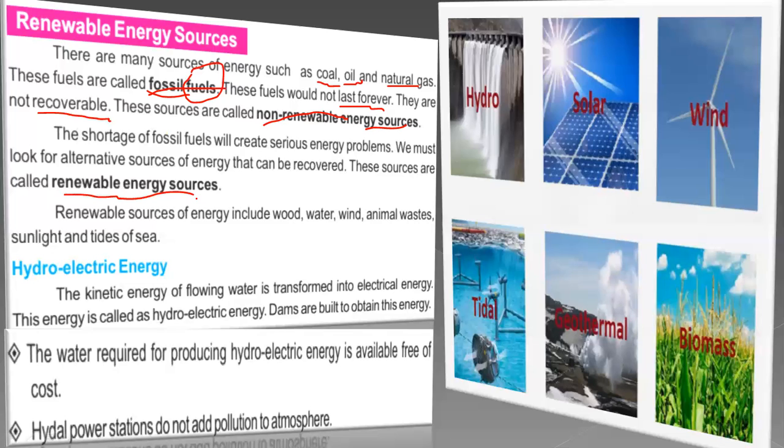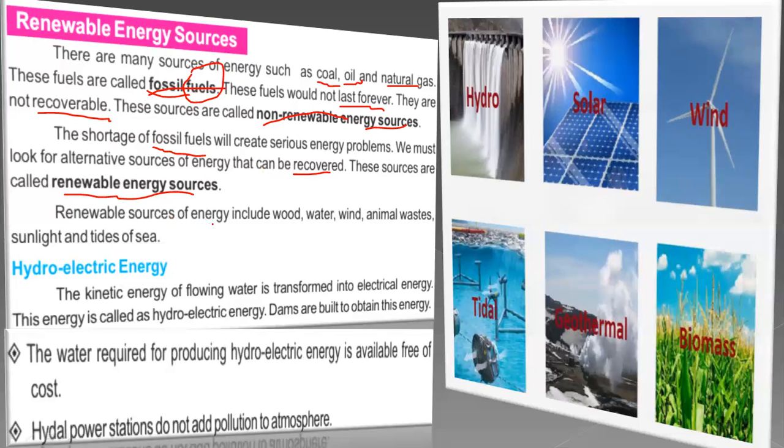They are cheap, they are pollutionless, and they are very helpful indeed. Because nowadays we have consumed lots of fossil fuels, so there is shortage of fossil fuels, and that can create very serious energy problems. So alternate solutions of that, we are having the recoverable energy sources, and those are called renewable energy sources which we can make easily.